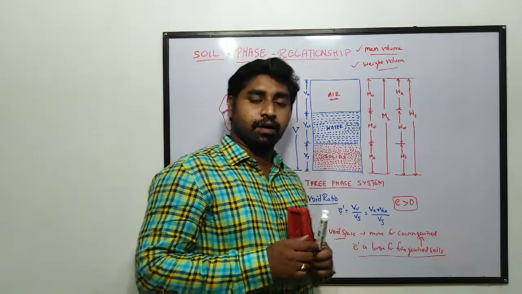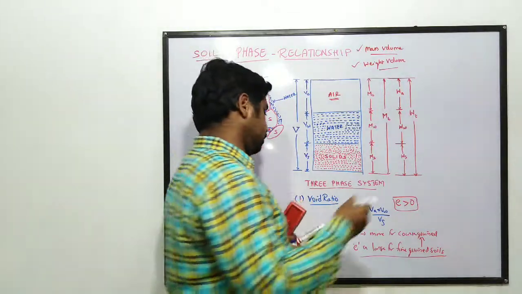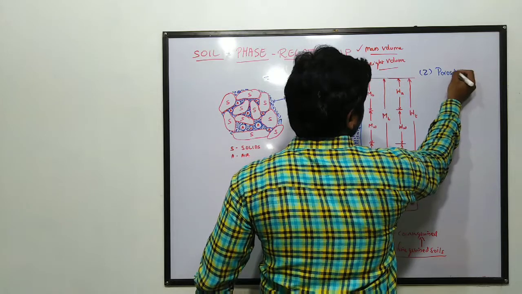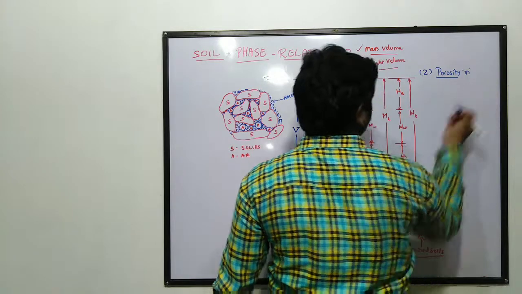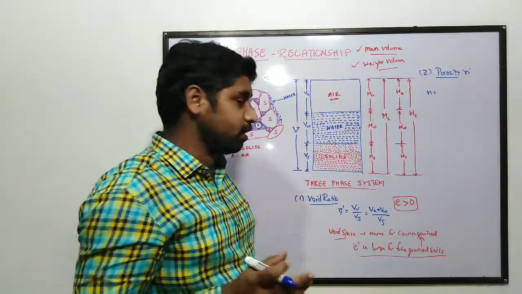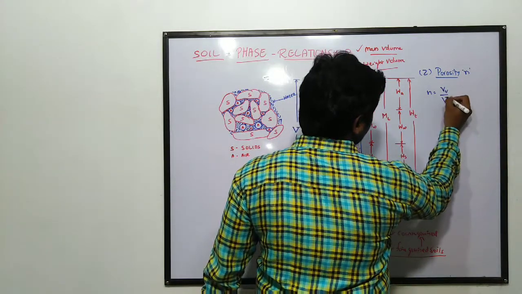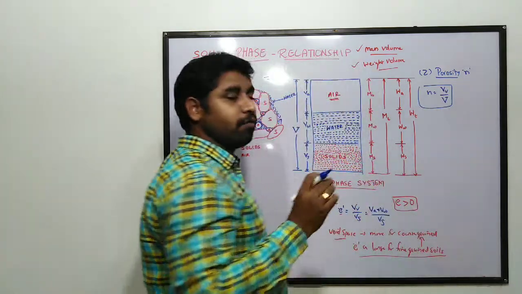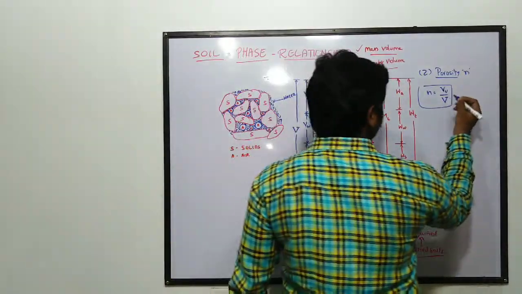Okay. The second one is porosity. Porosity is designated by n. Porosity n is the ratio between the volume of voids to the total volume: Vv by V into 100.